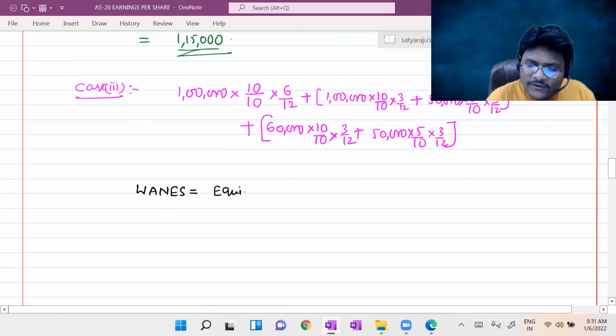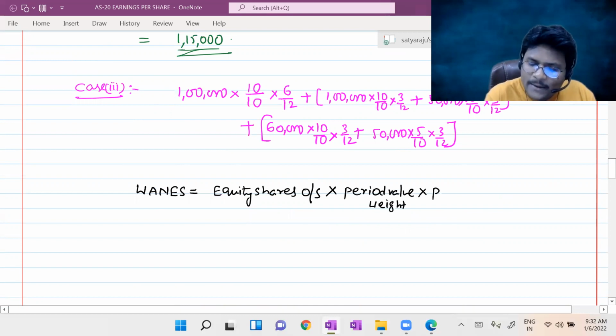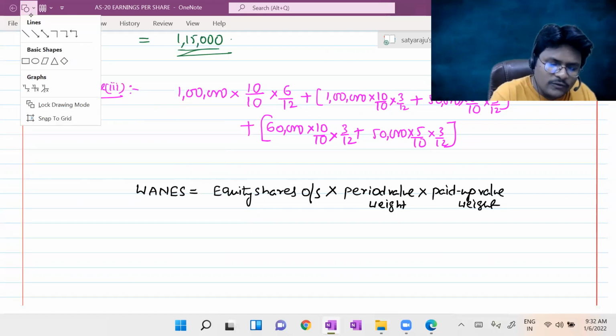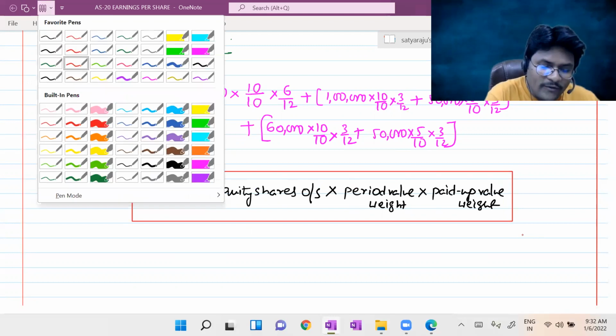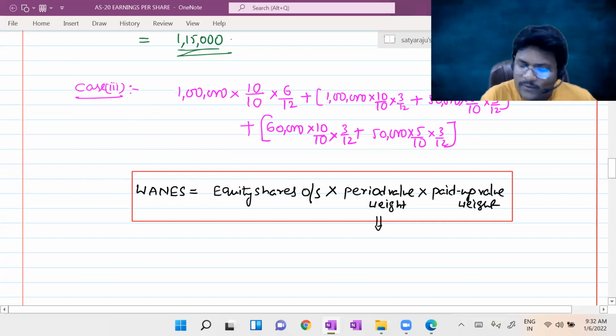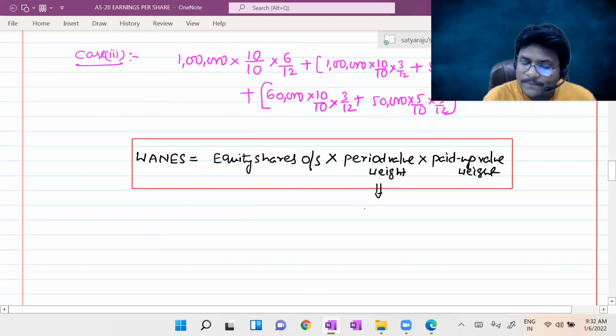So weighted average number of equity shares is equal to equity shares outstanding into period value weight into paid up value weight. This is the final conclusion we can draw from all the illustrations. Sir, here period value weight means, what is the meaning of period value weight? That is outstanding number of months divided by 12 months.